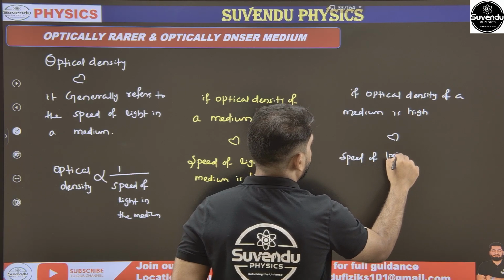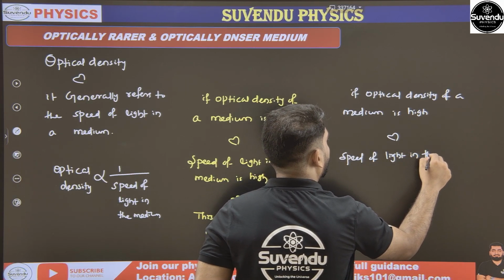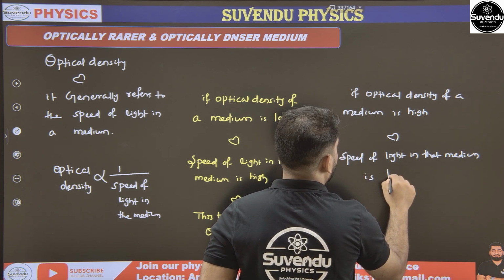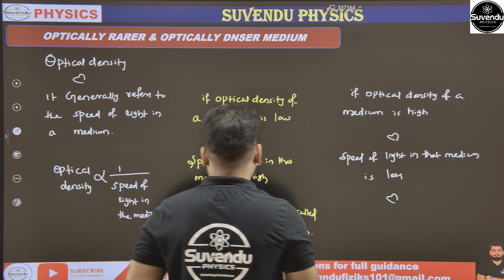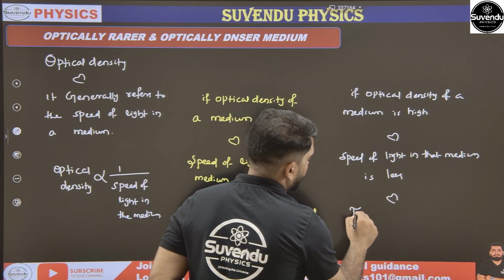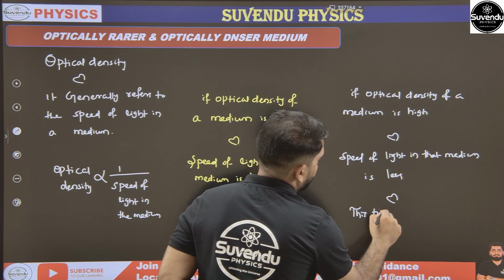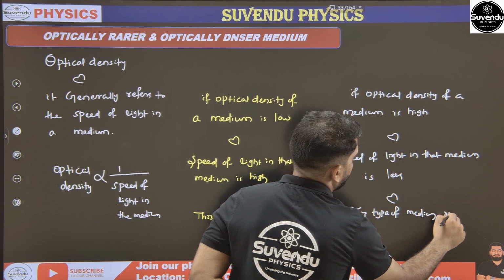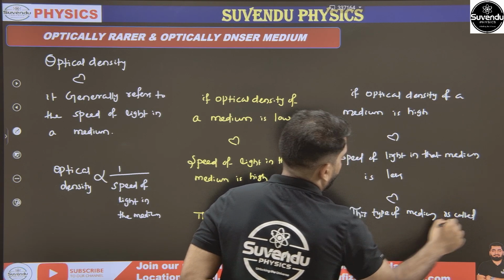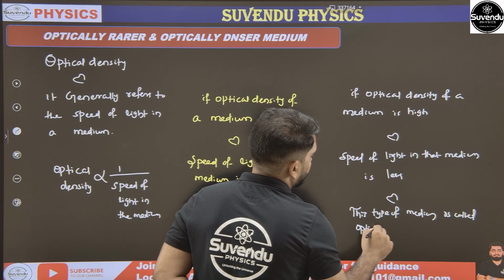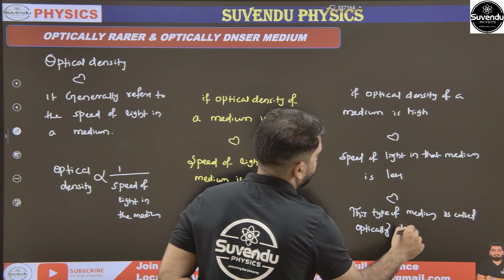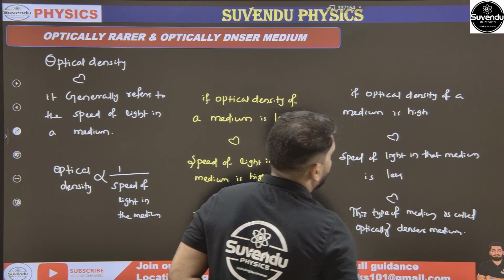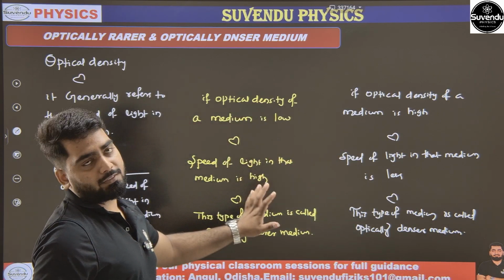Speed of light in that medium is less. And remember, this type of medium is called optically denser medium. In a very fruitful manner, is clear to all of you?